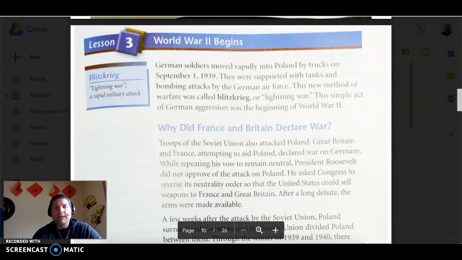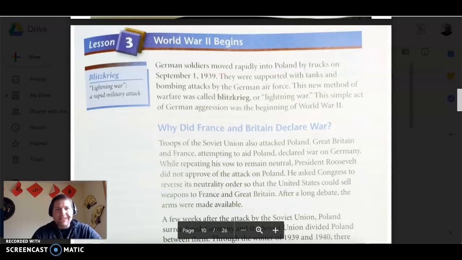That's a classic date, but Japan is the one that kind of started this whole thing as well, and they invaded China prior to this. So I'm just going to leave that as a side note. And they're also the ones that, you may have heard of the atomic bombs dropped on Japan, and that's how it ended. So I'm just going to give you that as a little side history nugget. But here we go. Lesson three, World War II begins.